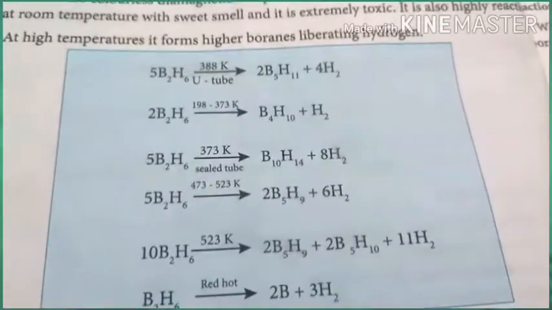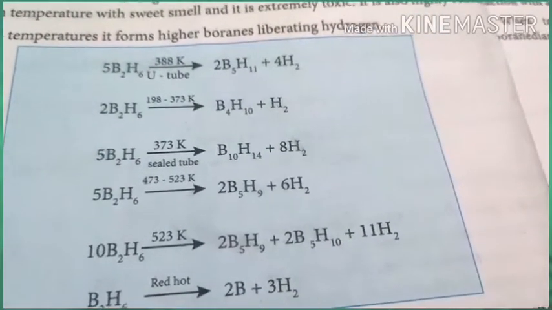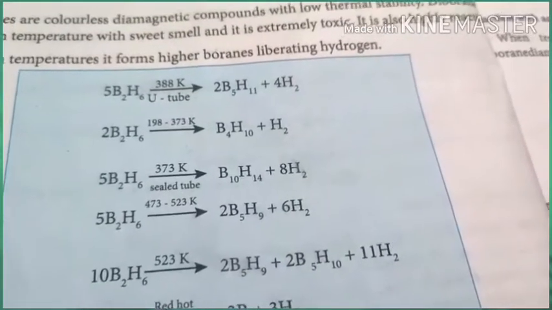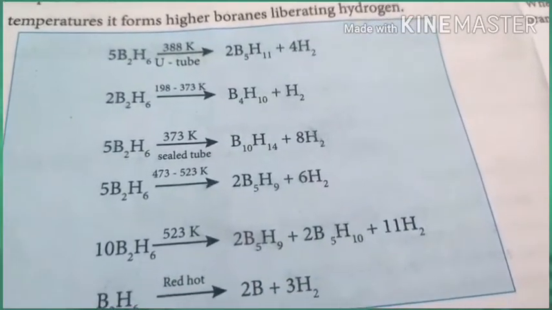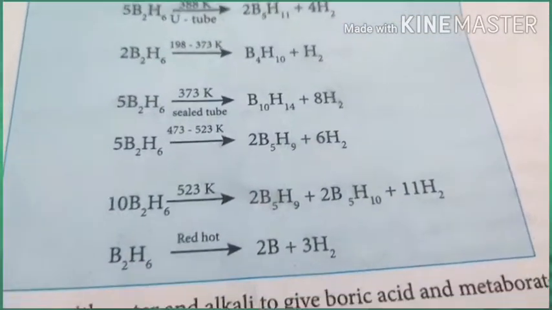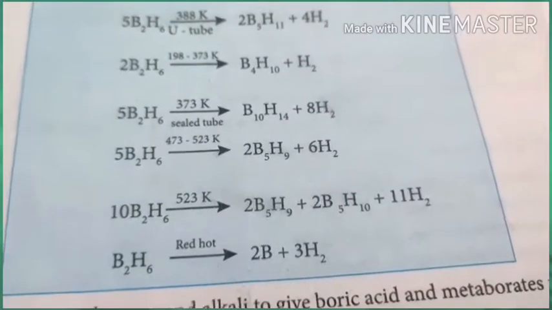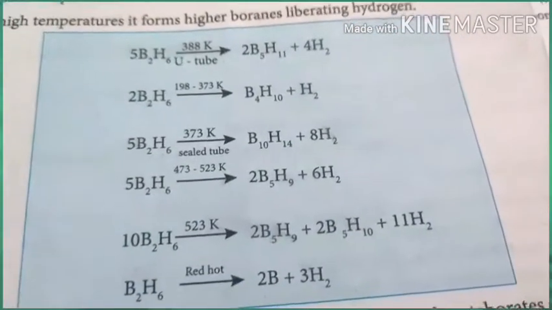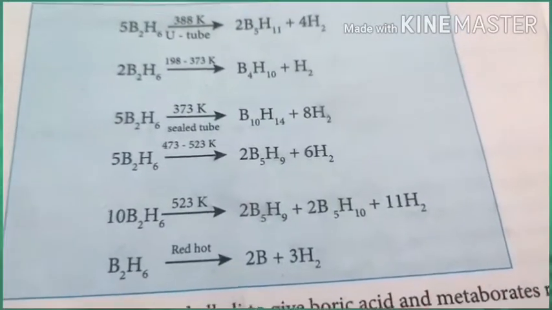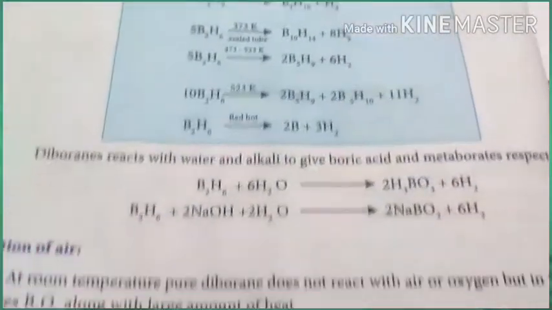When you heat diborane under different conditions, we get different types of compounds. For example, at 388 Kelvin we get B5H11, and at 198 Kelvin we get B4H10. At 373 Kelvin we get B10H14, and above 500 degrees Celsius you get B5H9 and B5H10. It is like a disproportionation. Whenever we increase the temperature, we get different patterns and different fractions of boron compounds. When heated to red hot, it gives boron plus 3 hydrogen.